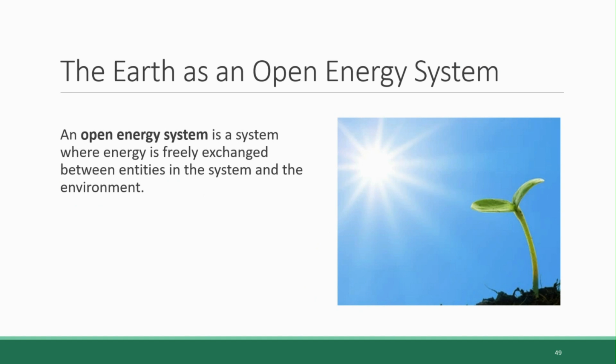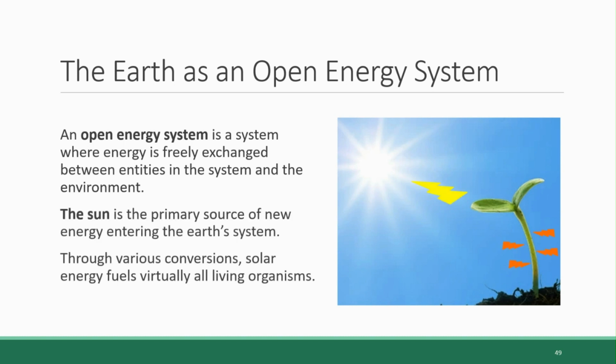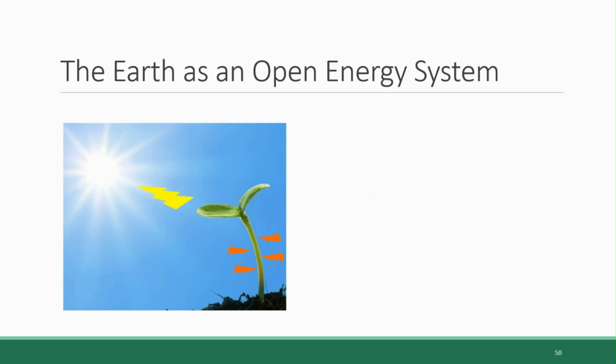Sure, we get our energy by consuming foods, but where does the energy stored within that food come from? It's a thought exercise to prove this to yourself. Consider what you have had for breakfast this morning. If you had an apple, the apple comes from an apple tree, which derives the energy to create the apple from the sun. If you had toast or cereal, the same is true for the wheat and the grain that was used to make those things.